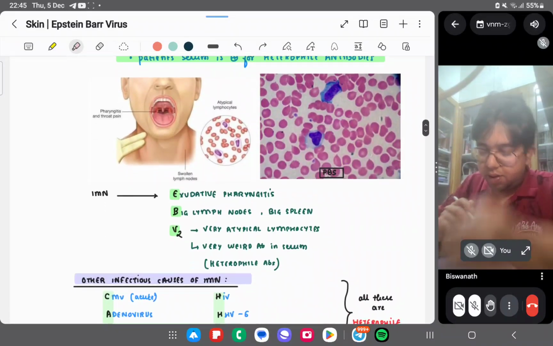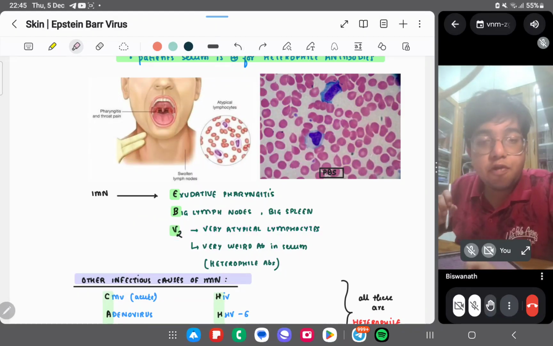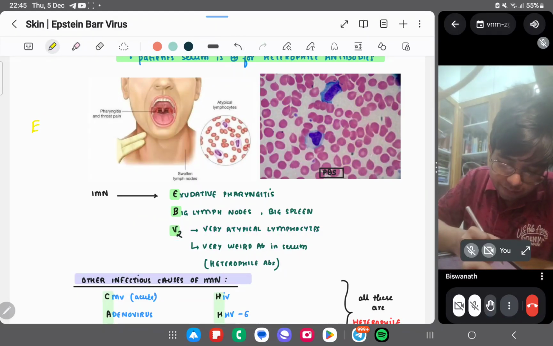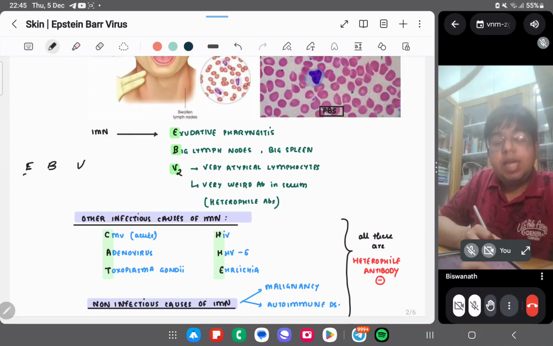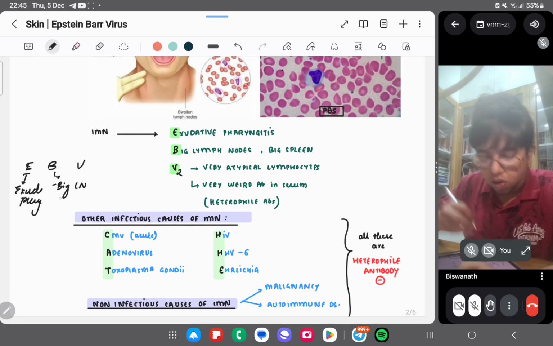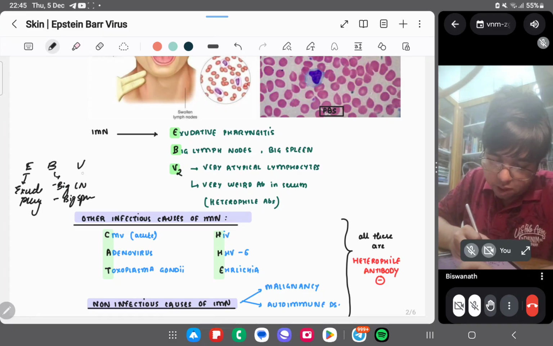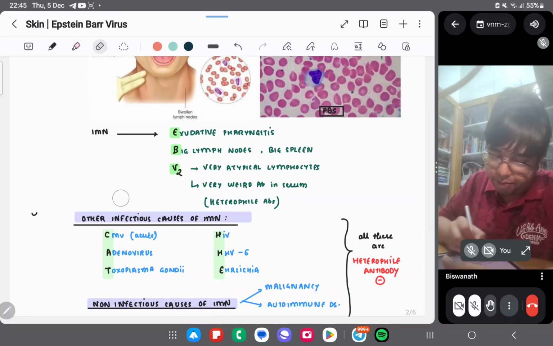IMN presents with exudative pharyngitis, big lymph nodes, a big spleen, and very atypical lymphocytes. You can remember this by EBV. E stands for exudative pharyngitis. B stands for big lymph nodes and big spleen. V stands for very atypical lymphocytes. These things you have to remember.